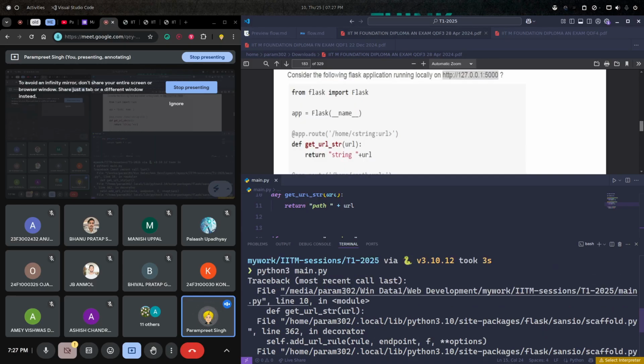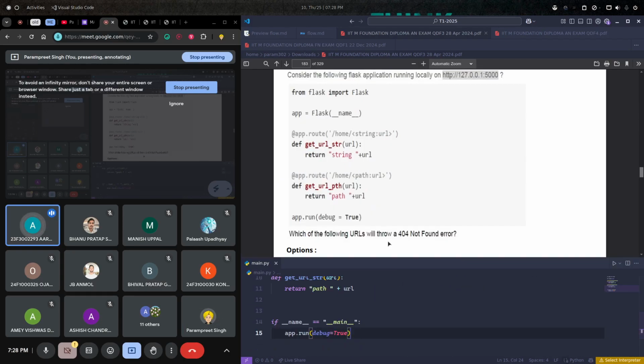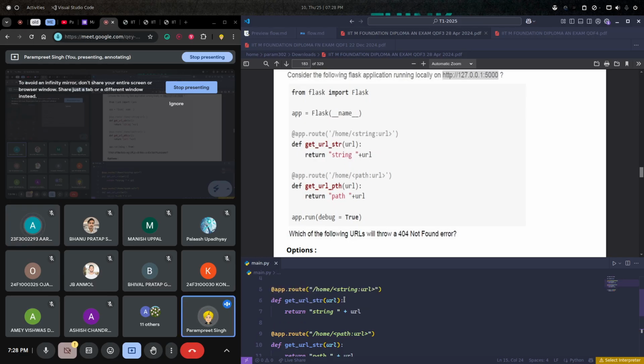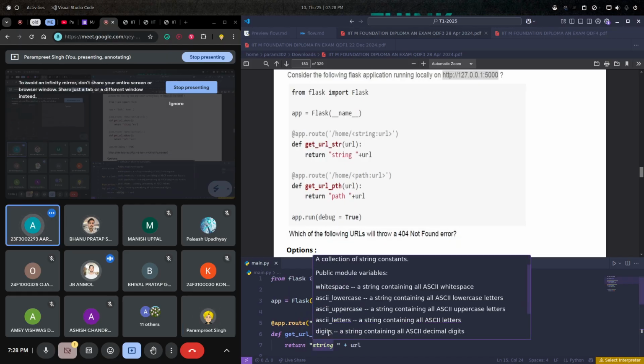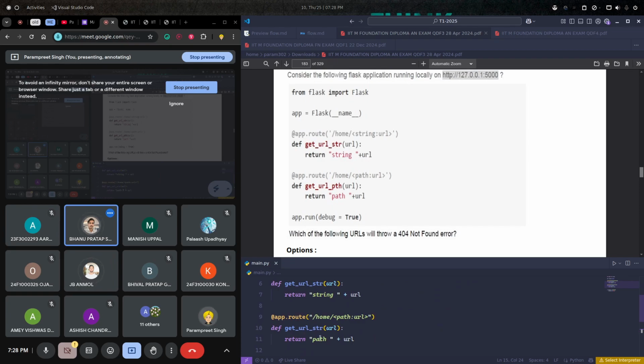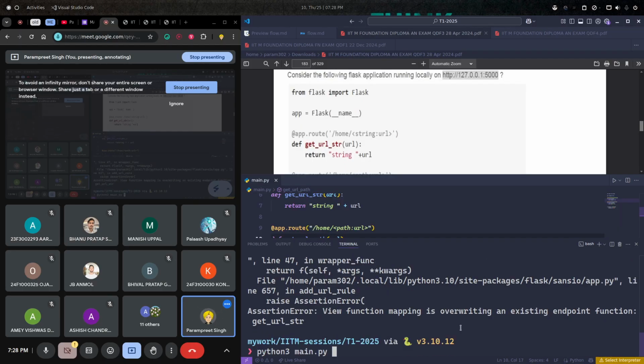Okay, we are getting an error. You did not change the definition name for the second one. Oh, where exactly? Line 10, in the second route, the function name. Oh yes, the function name. Sorry, a very silly mistake.